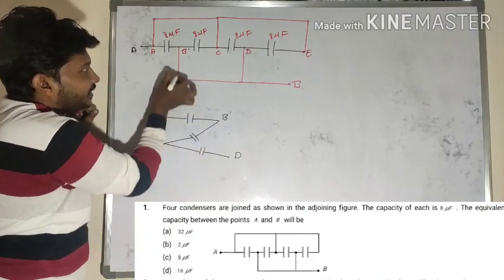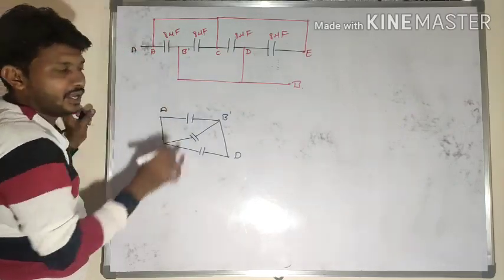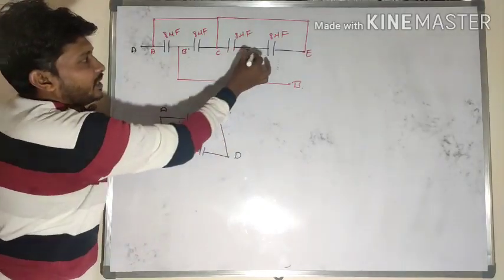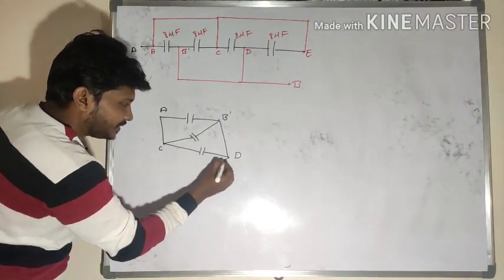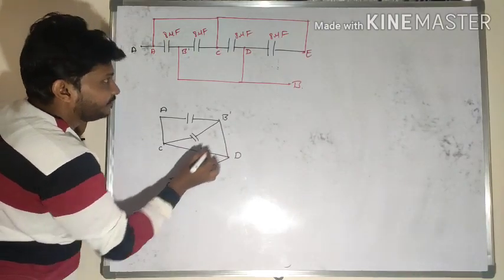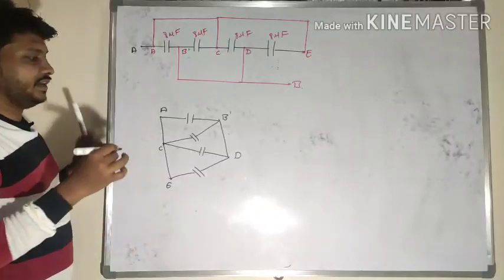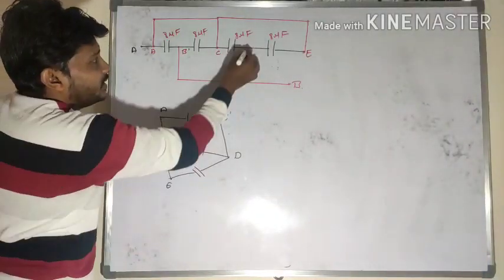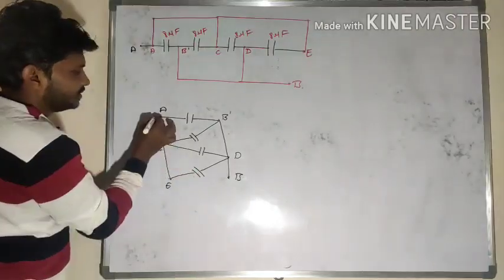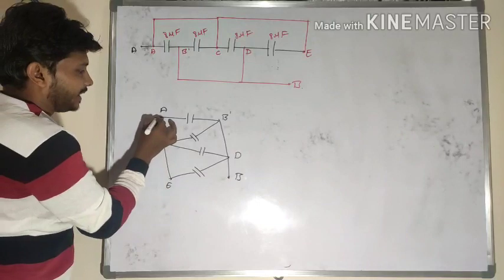So D is connected to B here. Just look now, D is connected to E here, so between D and E one more capacitor is there. So E is connected to C here. So did you get my point? So again finally D is connected to B, so you may take that.